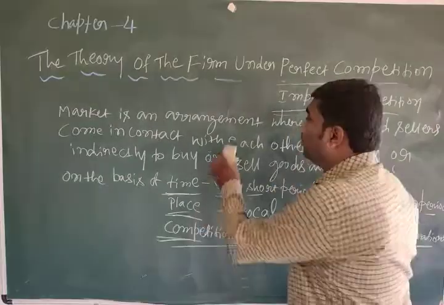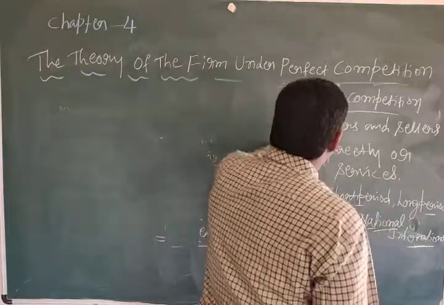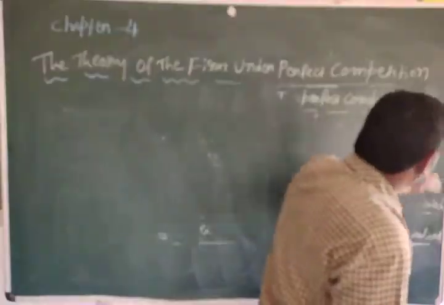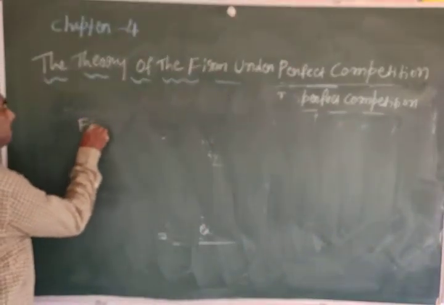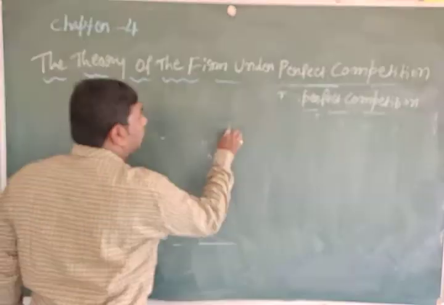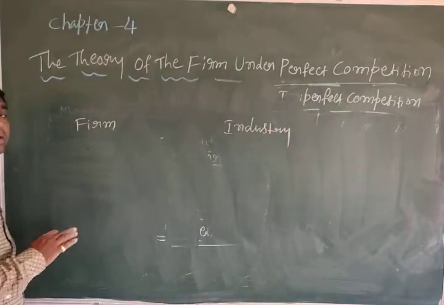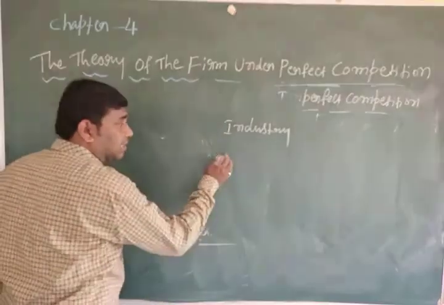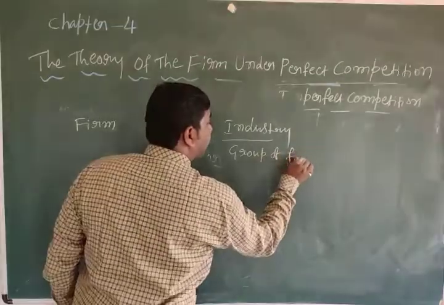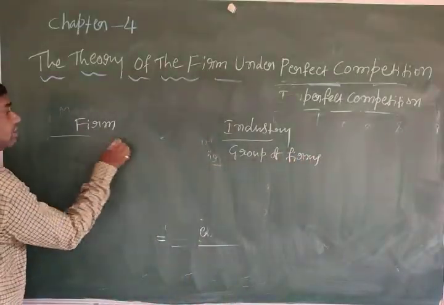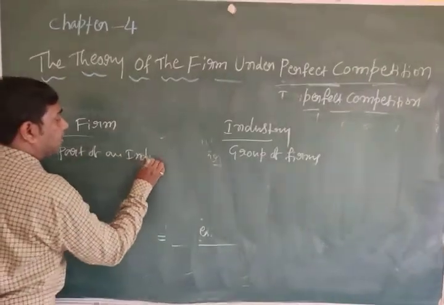Here you have to understand the meaning of firm and industry. Firm is a part of an industry. Industry is a group of firms.